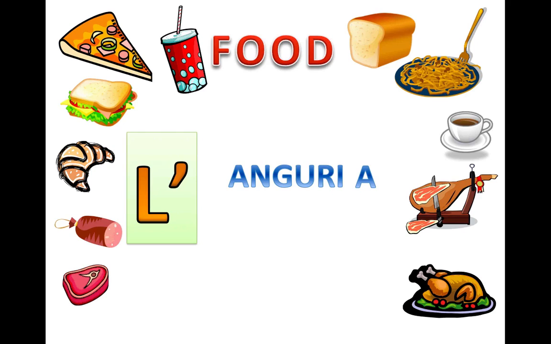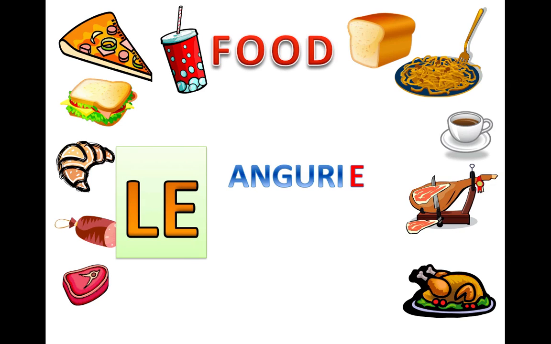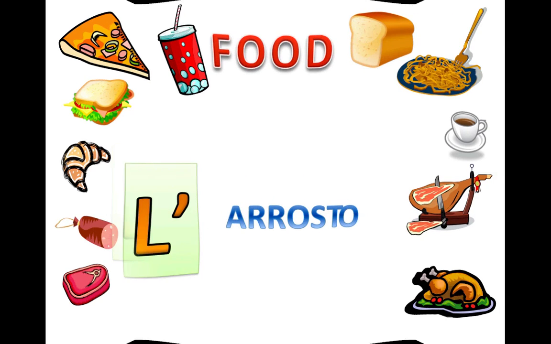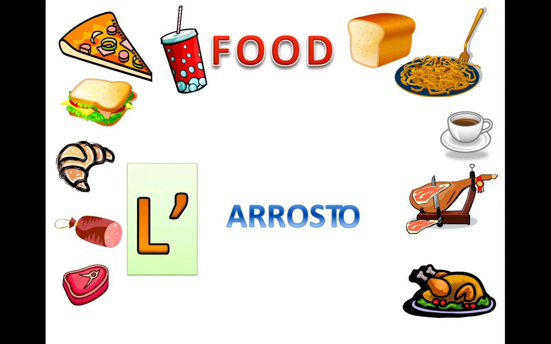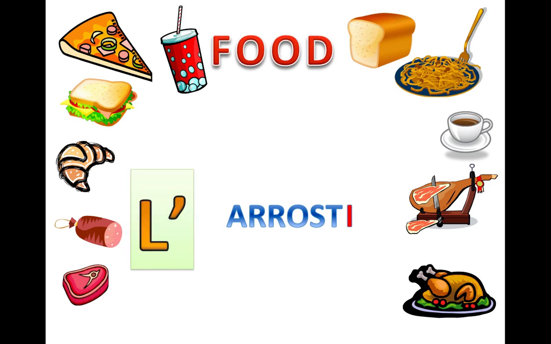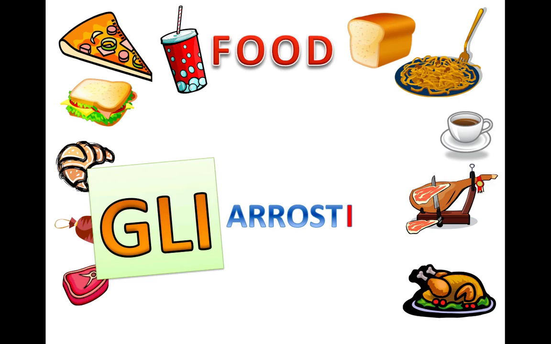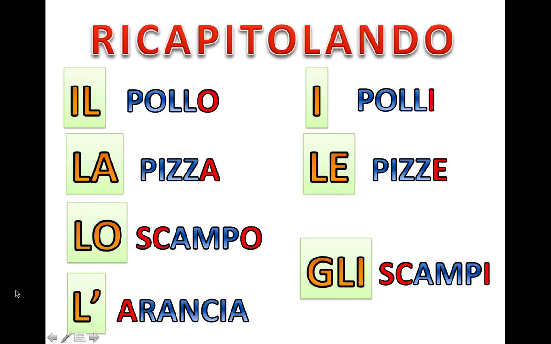Let's see what happens to the L apostrophe words. Before we said they're all under the same category, whether they are masculine or feminine. However, this is a different story for plurals. So it's a feminine word, anguria, so the A turns to an E, angurie, and the L apostrophe becomes le angurie. So feminine words will take le. Let's look at a masculine L apostrophe word such as arrosto. L'arrosto, L apostrophe, becomes gli arrosti. Okay.